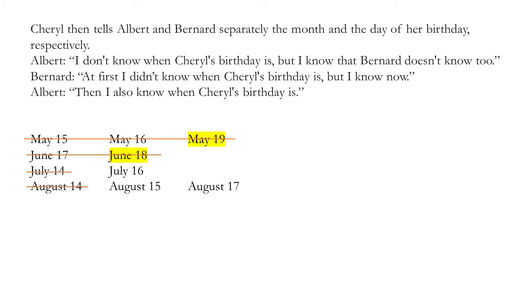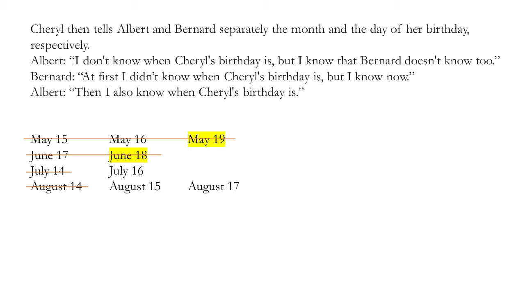So again, let's go through the whole thing. First, Albert says, I know Bernard doesn't know. So that means she didn't tell him May or June. She had to tell him July or August. Bernard understands this. So he says, at first I didn't know, but now I know. So that means she had to tell Bernard either 15, 16, or 17.